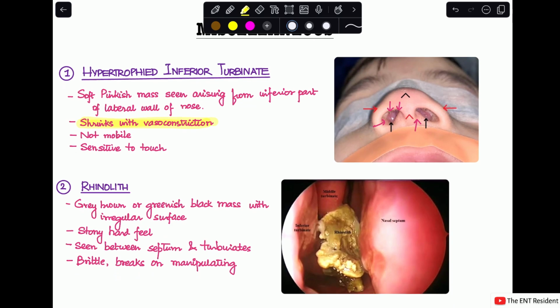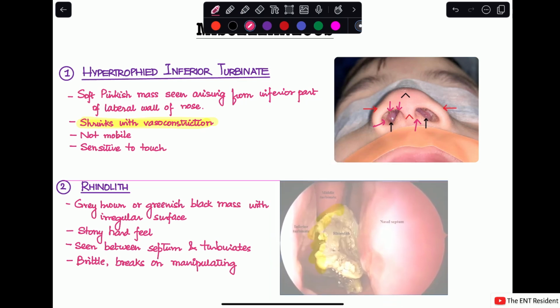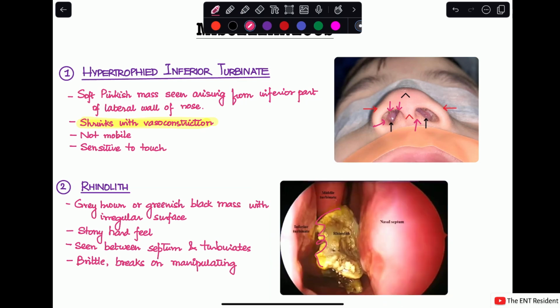Next is rhinolith. What is a rhinolith? A rhinolith is basically a stone-like formation within the nasal cavity. What is the appearance? It will look like a grayish brown or greenish black mass, and you can see in the image that it has a very irregular surface. It is stony, hard in consistency, and located between the nasal septum and the turbinates. This structure is usually very brittle and can easily break on manipulation. So this is how a rhinolith will look.